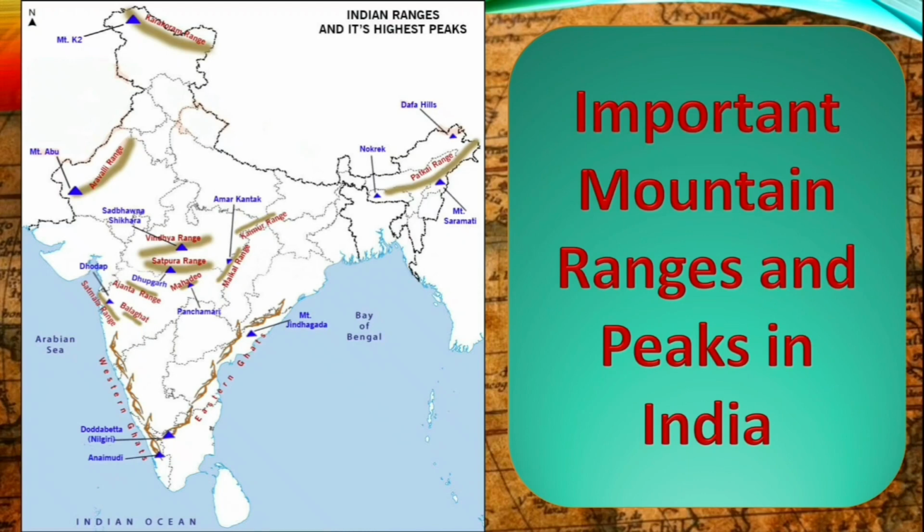Then moving to South India, there are the Eastern Ghats and the Western Ghats. And the Nilgiri hills, the joining place between the Western Ghats and Eastern Ghats. The highest peak there is Doddabetta. And the highest peak in South India, that is Anaimudi.